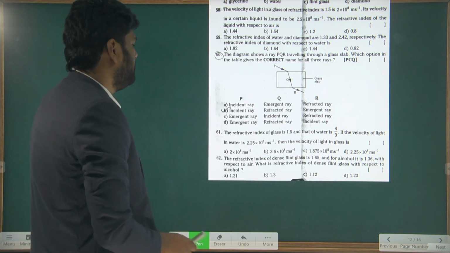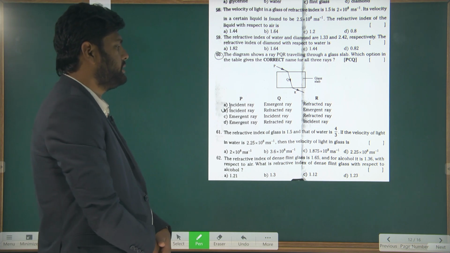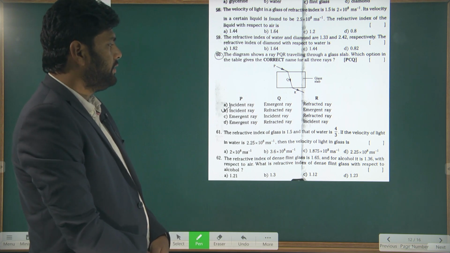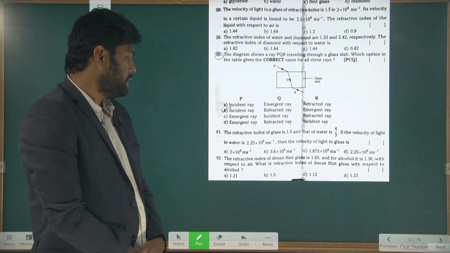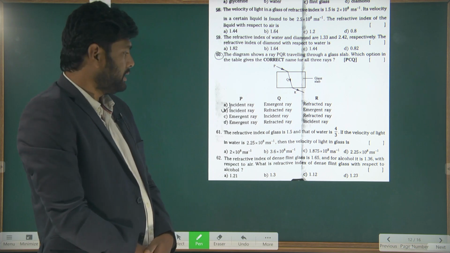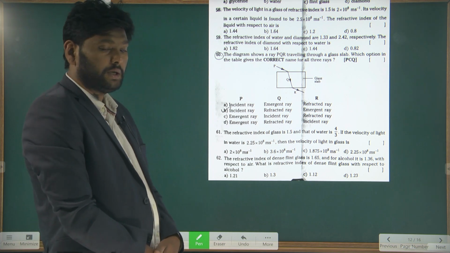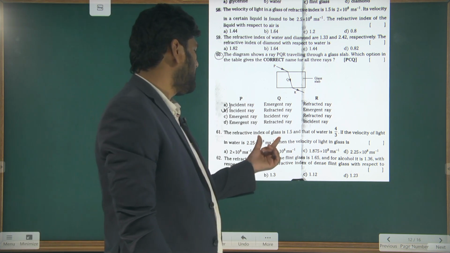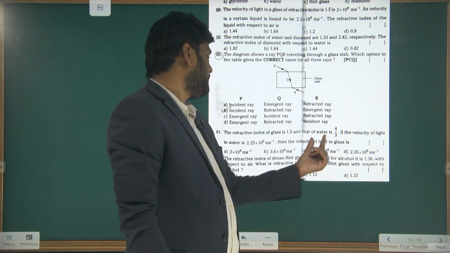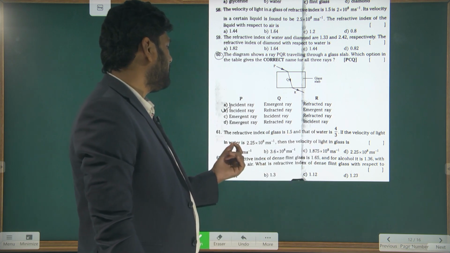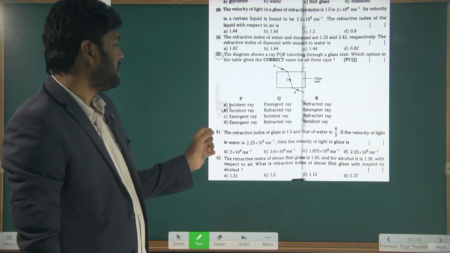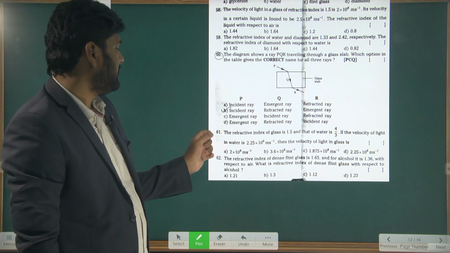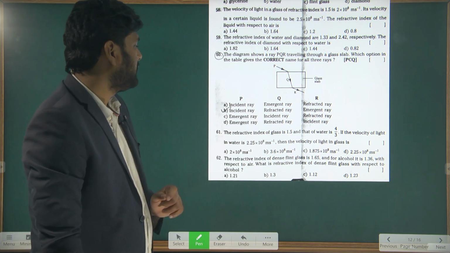Next, the refractive index of glass is 1.5 and of water is 4 by 3. If the velocity of the light in air is 2.25 into 10 power 8, then the velocity of the light in the glass is what? Here they have given the glass medium refractive index and the water medium refractive index. The refractive index of the glass is 1.5 and that of water is 4 by 3. The velocity of the light in water is 2.5, then the velocity in the glass is.